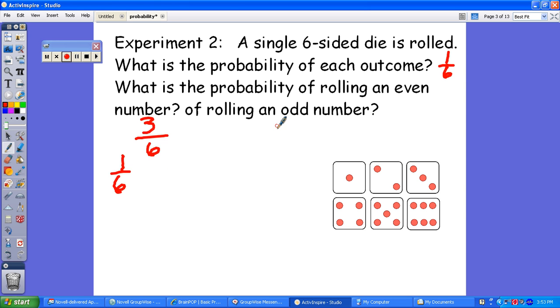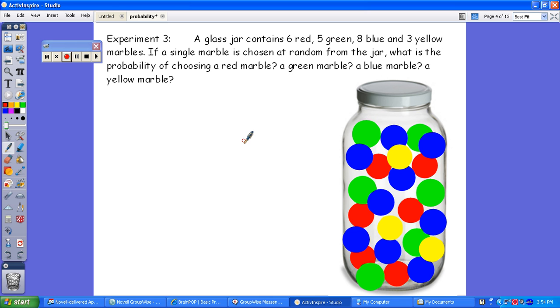Now, we also talk about the probability of rolling an odd number. How many odd numbers do we have? If you notice, there are 3: 1, 2, 3. And out of the total number of outcomes, it's 6. So again, 3 out of 6. Dice are commonly used when we talk about probability. So we're going to move on to the next page, and then experiment 3.